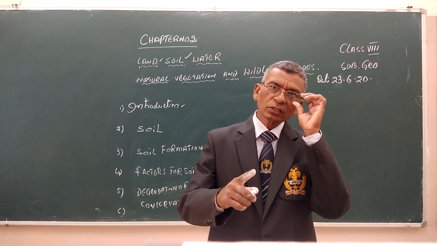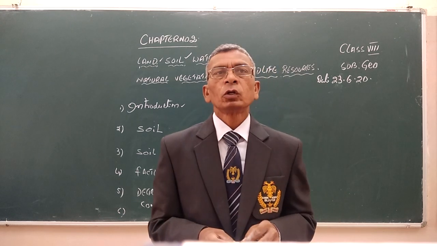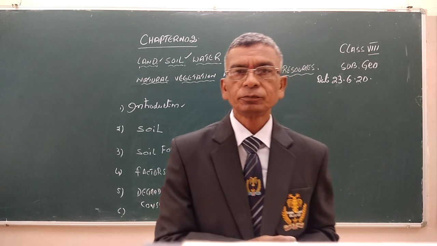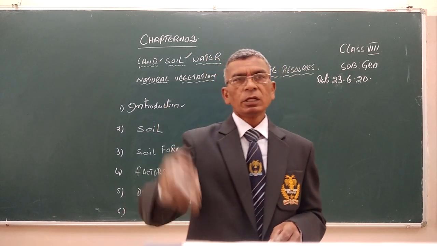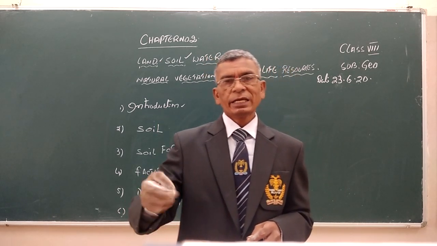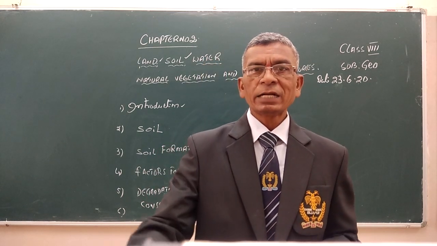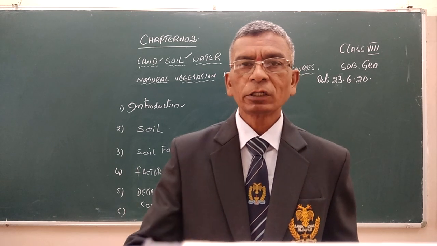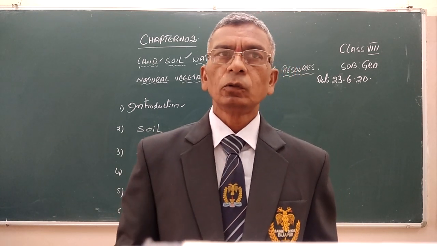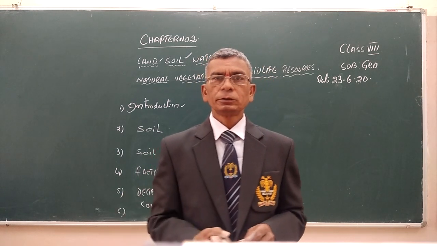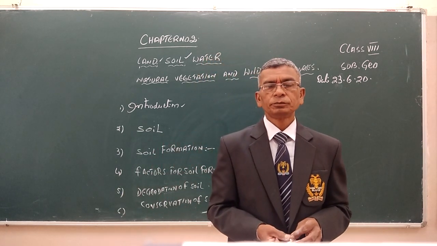One is natural factors, and the second is human factors. Human involvement means agriculture, construction activities, etc. Natural forces are like avalanches, landslides, rainfall, running water, and floods. These are all the best examples of soil erosion.